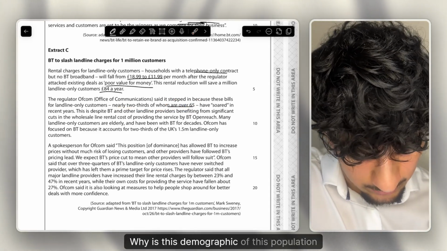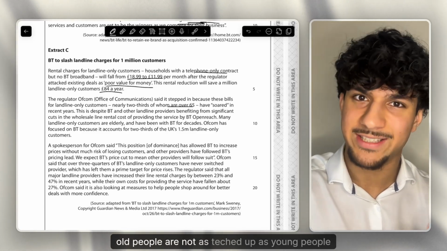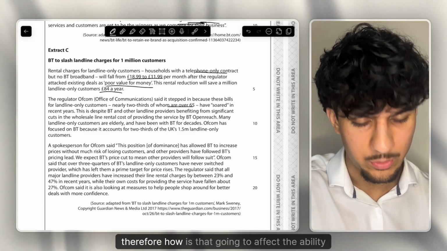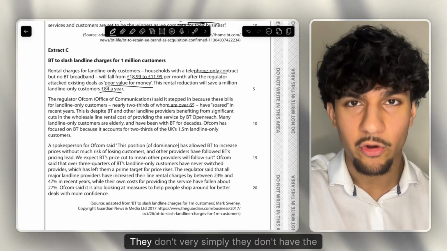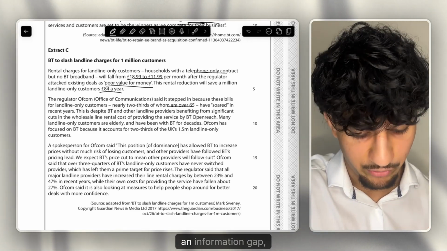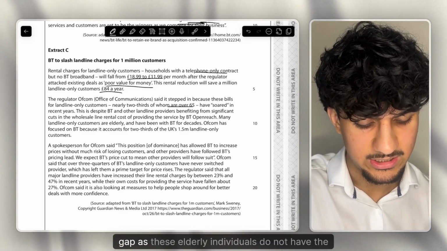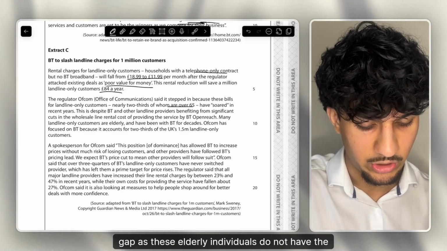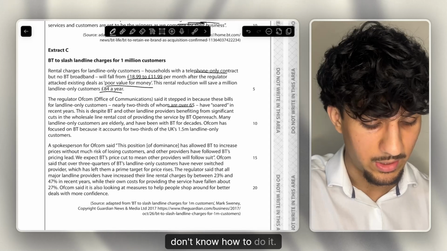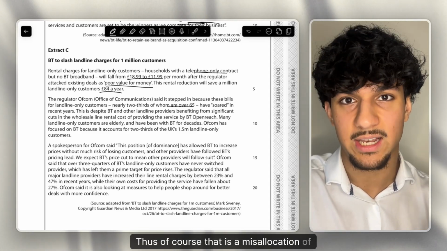Why is this demographic of the population interesting? Of course, old people are not as teched up as young people. Therefore, how is that going to affect the ability to switch? They don't, very simply, have the information. It is definitely imperfect information, an information gap, asymmetric information. This is definitely an example of an information gap, as these elderly individuals do not have the correct information, and don't know how to do it. Therefore, it means that they will end up overpaying. Thus, of course, that is a misallocation of resources.